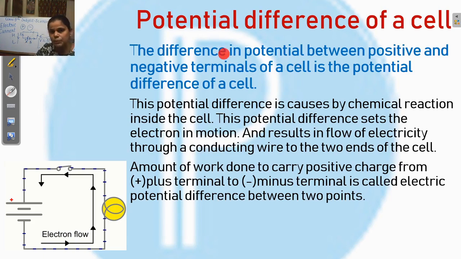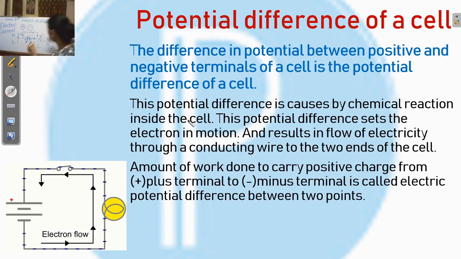So the difference in potential between the positive and negative terminals of the cell is called the potential difference. When the switch is on, that means when the current flows in this circuit, then this potential difference occurs, and this potential difference is caused by the chemical reaction inside the cell.